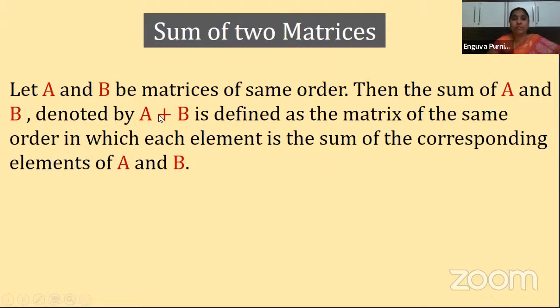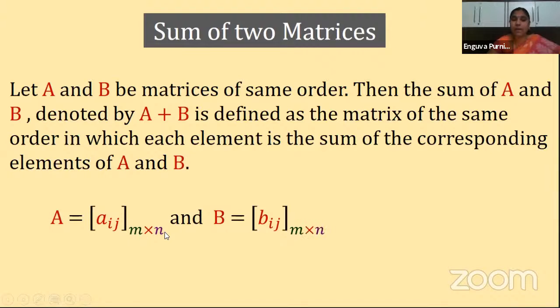Okay, when you are adding two matrices, the resultant matrix order we came to know. But what is to be added? Let us see here. The corresponding elements of A and B must be added. Understood, children? So let us see how it is. A is equal to Aij, a general matrix of order m by n, and B is equal to Bij of order m by n.